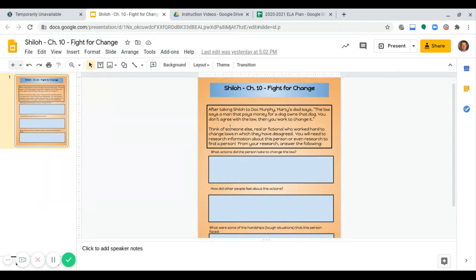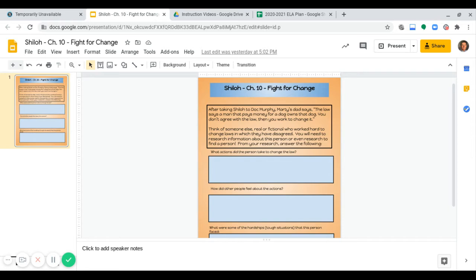So the instructions are, after taking Shiloh to Doc Murphy, Marty's dad says, the law says a man that pays money for a dog owns that dog. You don't agree with the law? Then you work to change it. Think of someone else, real or fictional, who worked hard to change laws with which they disagreed. You'll need to research information about this person or even research to find a person. And then from your research, you're going to answer the following.